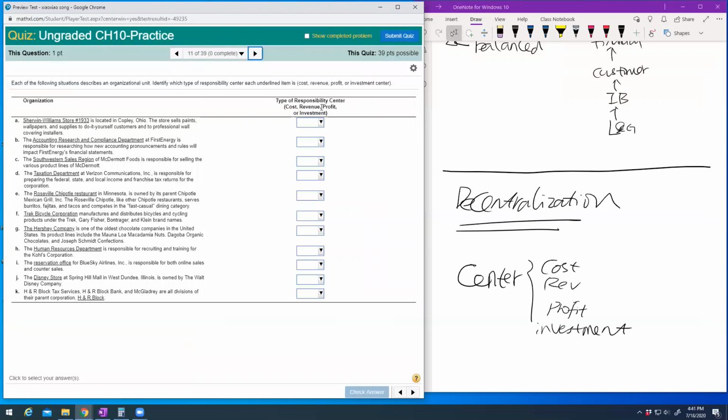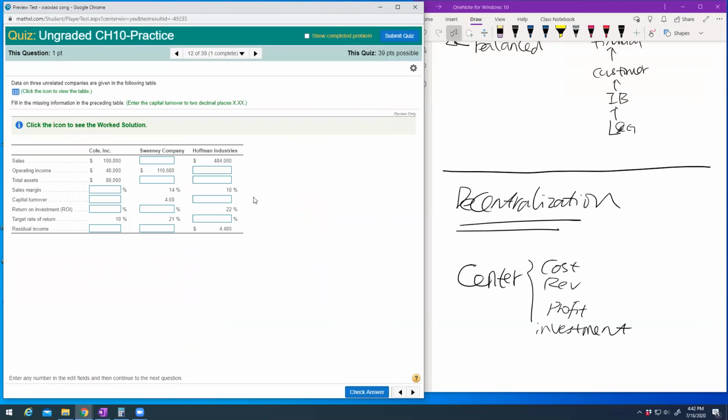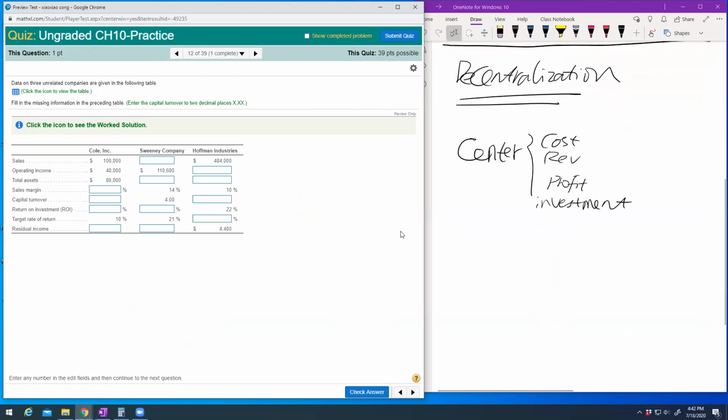Next one, also type of responsibility center: cost, revenue, profit, or investment. I'm not going to talk too much. The accounting department definitely is a cost center, right? Because it doesn't generate revenue. So make sure you get this one. Next one, I put a lot of concept practice there. Finally, I think this one is very similar to your assignment.